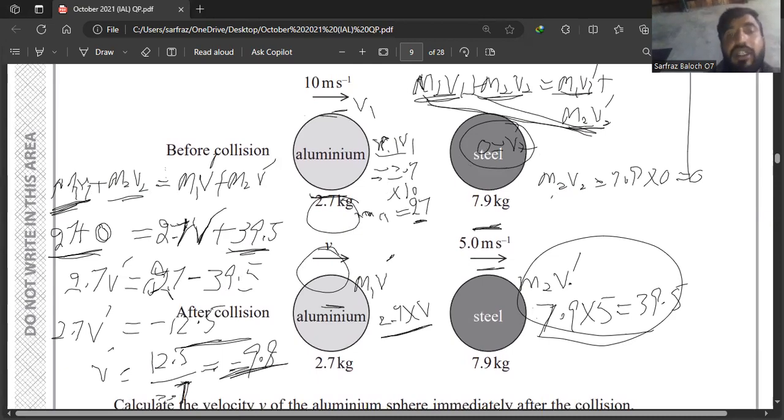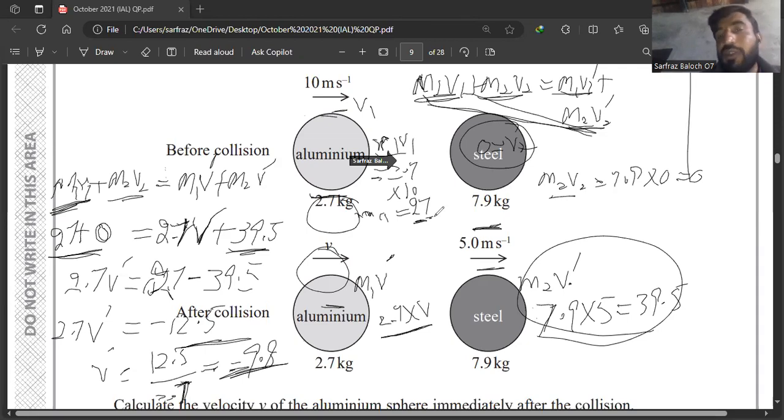First I calculated m1 v1 because in this expression we have m1 v1 plus m2 v2. This m1 v1 is equal to 2.7 cross 10, and this becomes 27.